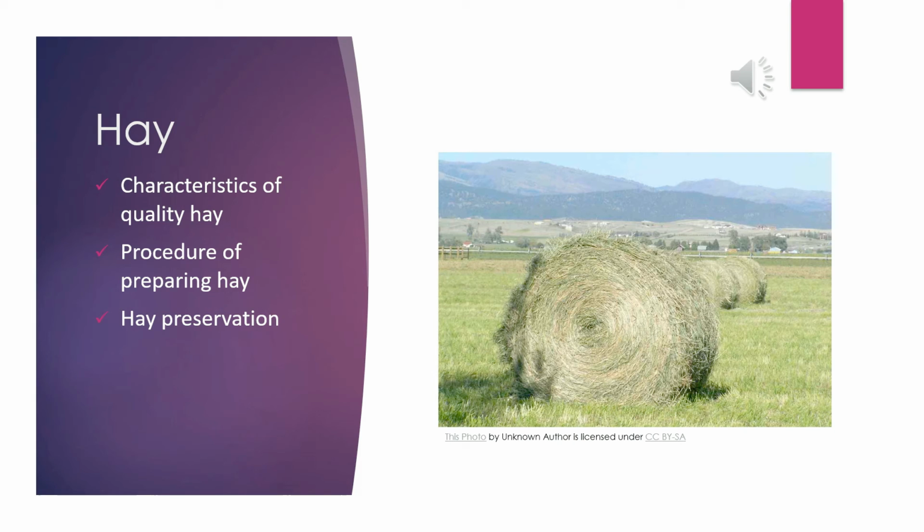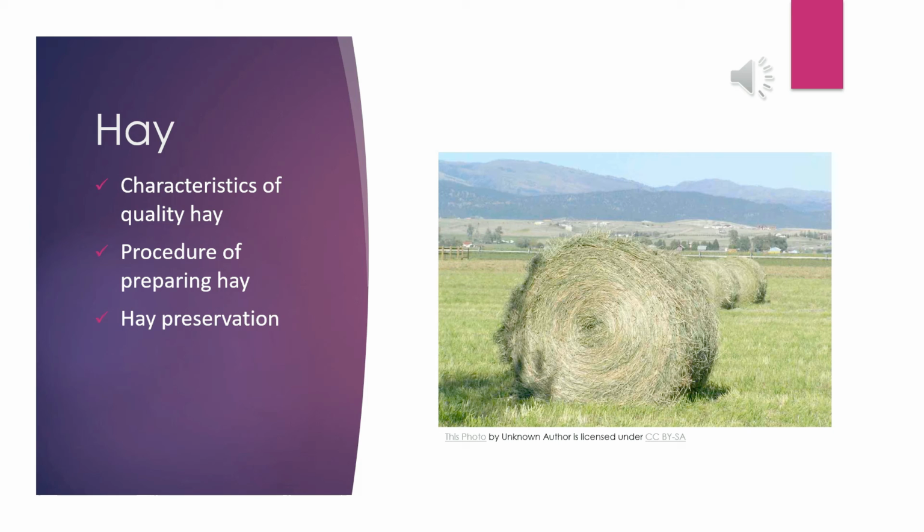Now we are going to discuss the characteristics of quality hay. The feed value of hay depends on the quality of grasses. The quality of hay is evaluated by the maturity of grasses, amount of leaves, color of grasses, etc. Here we see a slide picture of the hay preparation method. The grasses used for hay preparation should have a higher number of leaves. Hay should be sufficiently dry. The amount of leaves should be such that two-thirds of the nutrients of hay remain in these leaves. Hay should be of bright green color so that it contains high carotene and vitamins.